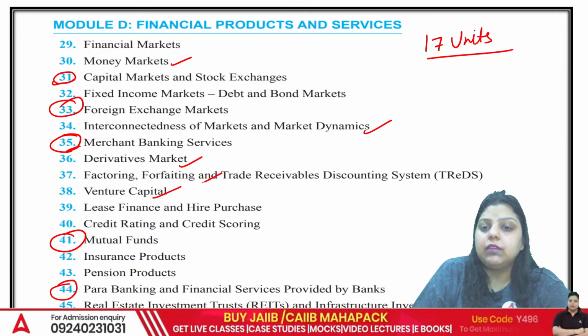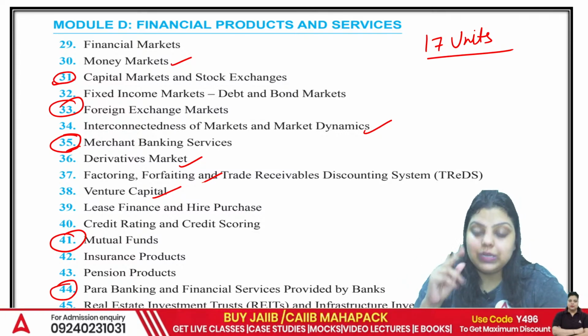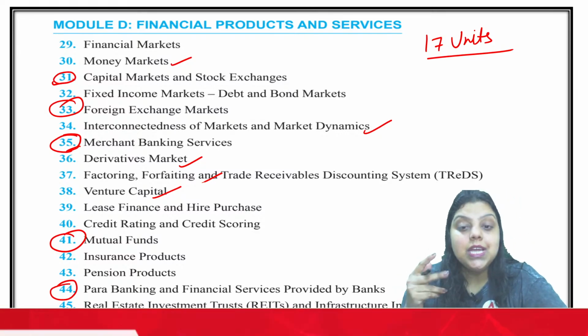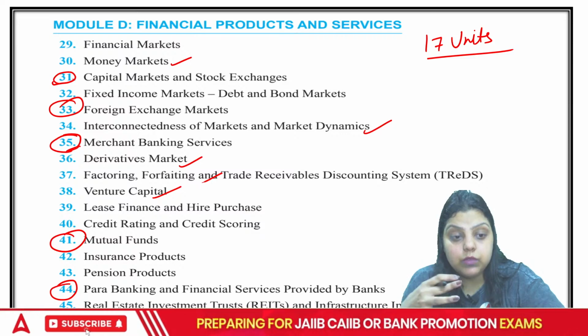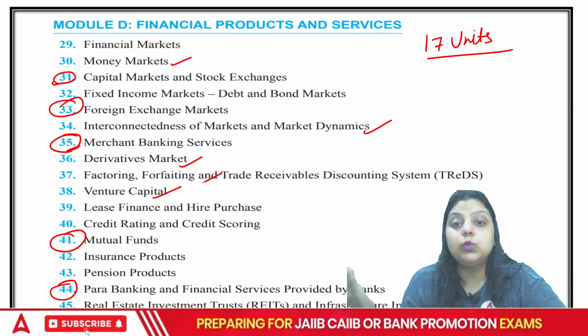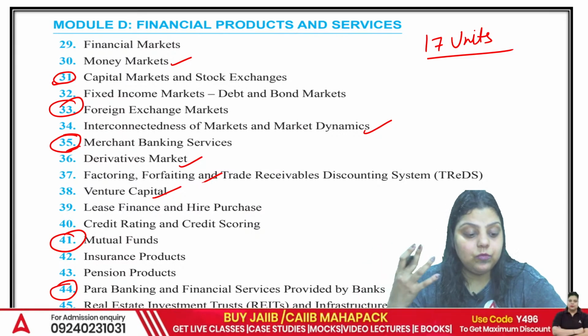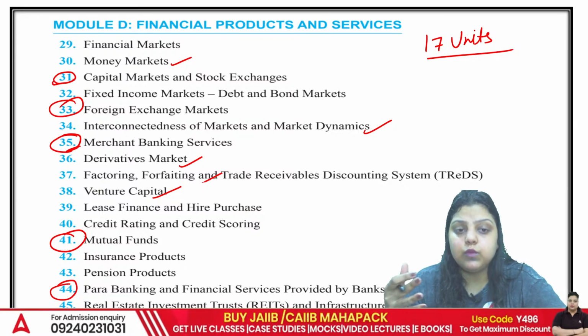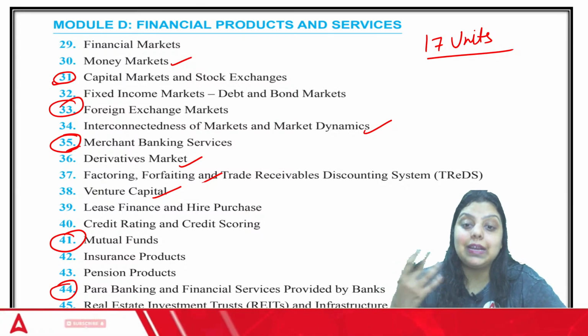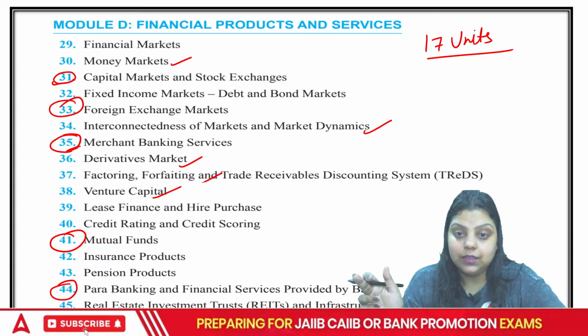Venture capital might have 1 or 2 marks. So the units I have circled are those units from which we have seen maximum questions asked. Like we have seen 3 to 4, 4 to 5 questions have been asked. That's why they are comparatively more important than the other units.